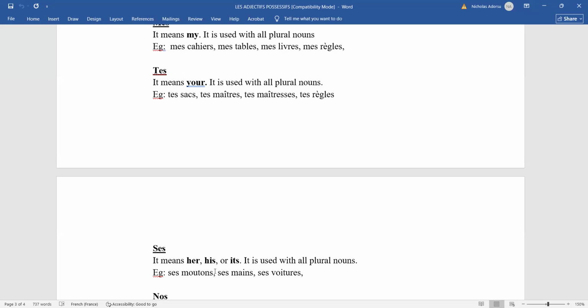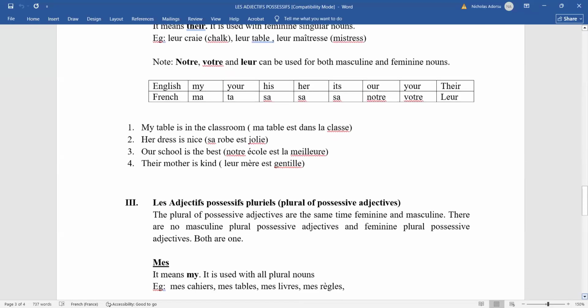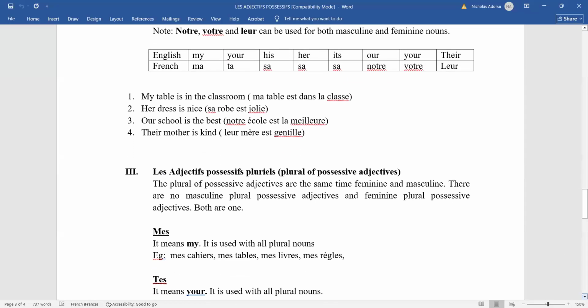Okay, Jonathan, your hand is up. Yes, sir. Sir, please, I want to know, mes is what? What does that mean? It means mine, my. We use this one only when the noun you are talking about is in the plural form, right?